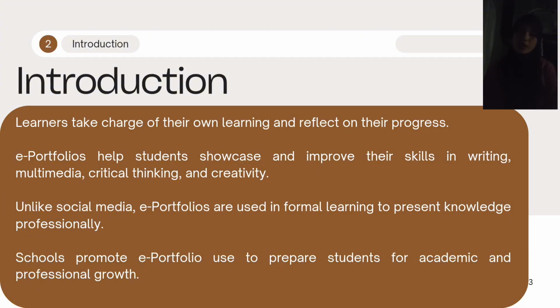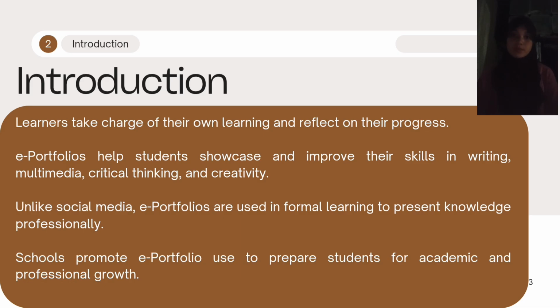So we should use multimedia appropriately. In contrast, electronic portfolios are used in formal settings where students must apply their knowledge of how the web works to convey messages effectively.